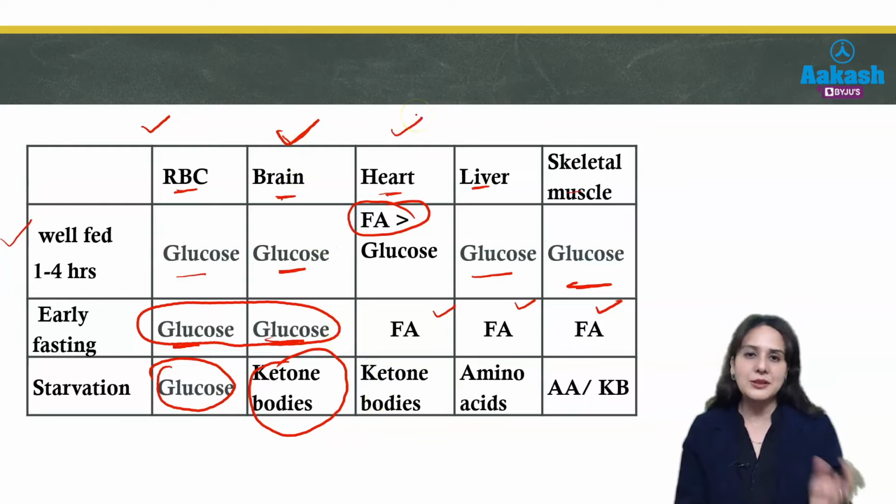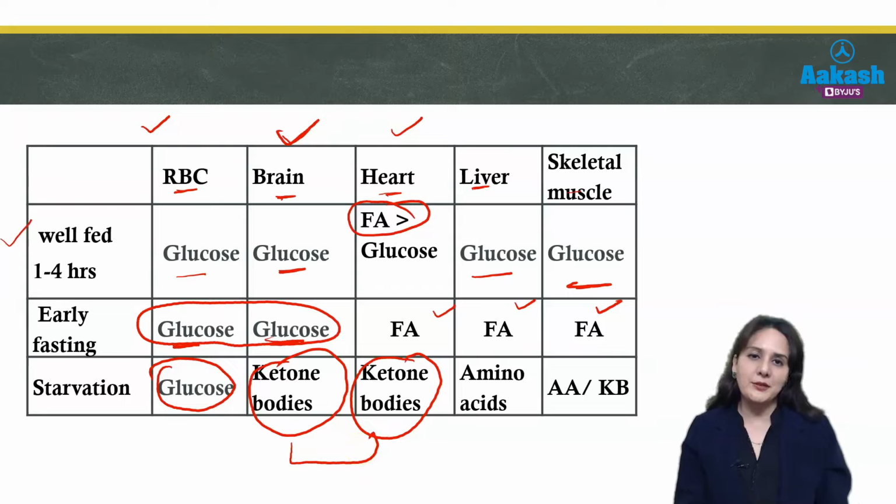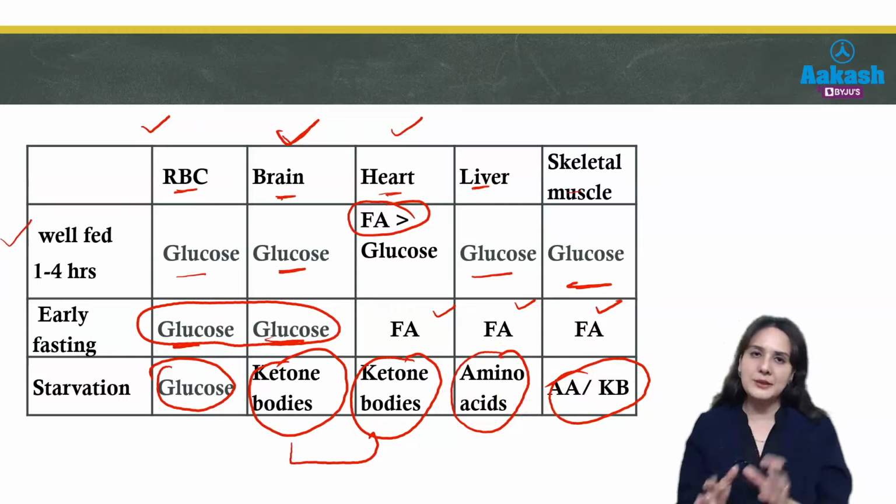Then the heart uses fatty acid, but even during starvation it will shift to ketone bodies. So, ketone bodies are mainly used by brain and heart, which are two very vital organs. The liver uses amino acids, and skeletal muscles also use amino acids or ketone bodies according to availability. So, you can see the RBCs always use glucose, whereas brain shifts to ketone bodies but does not use fatty acid.